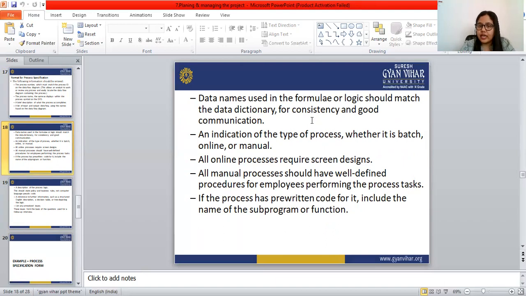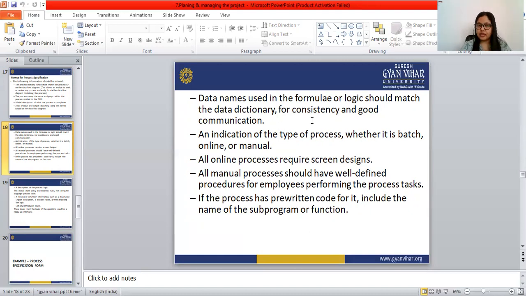An indication of the type of the process: we have to mention the type of the process, whether it is batch, online or manual. If the process is online, that requires screen designs. And all the manual processes should have well-defined procedures for employees performing the process task.